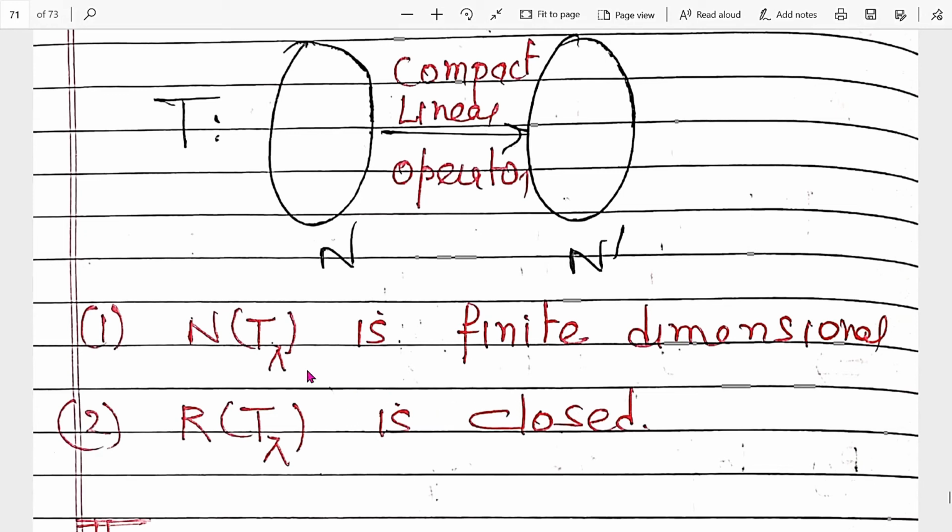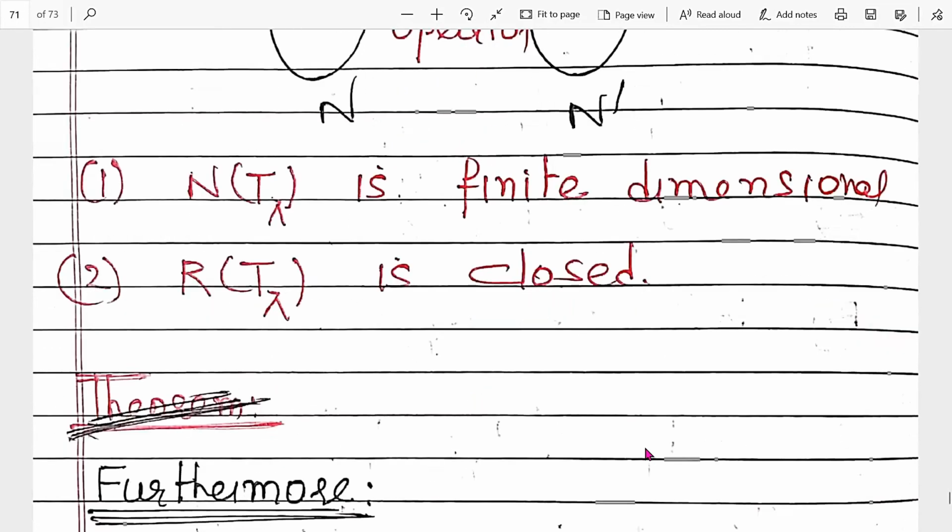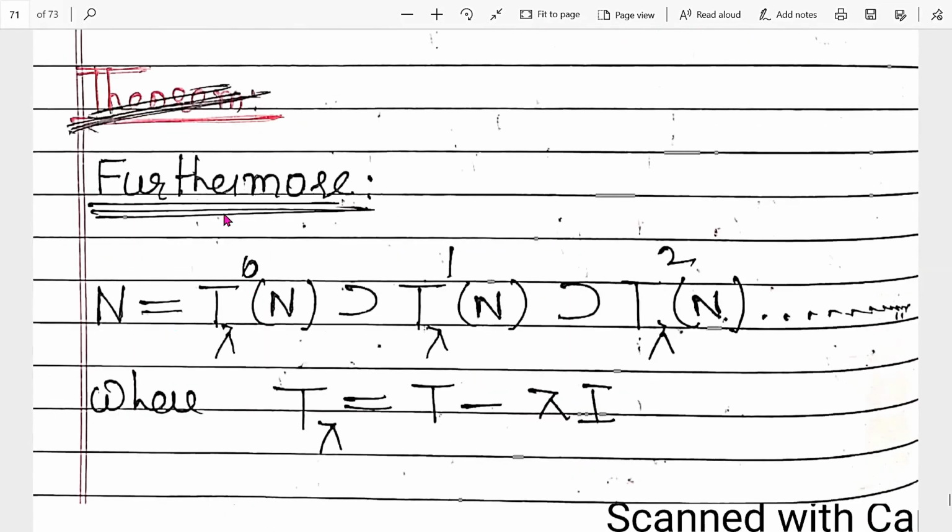And here we prove another result: 0 contained in N(T0) equal to N(T0), then contained in N(T1), then N(T square). So that is a sequence, right? Here again we find a sequence, in opposite order.